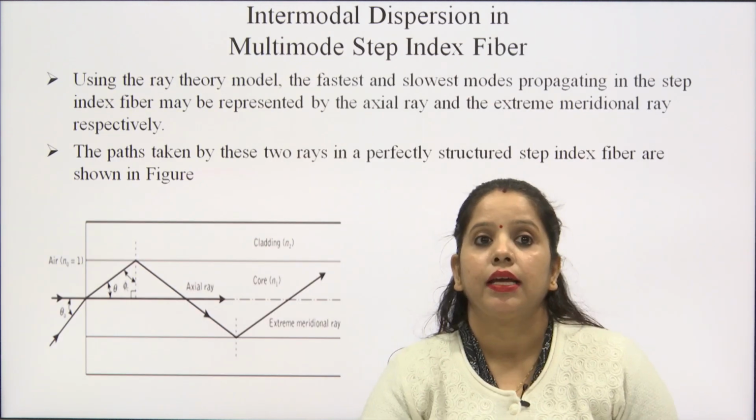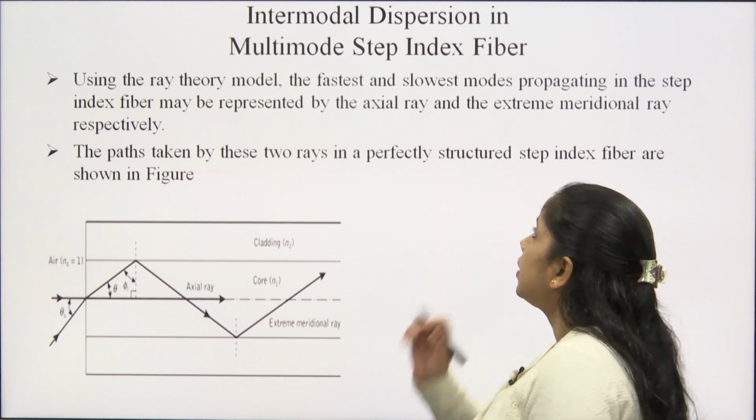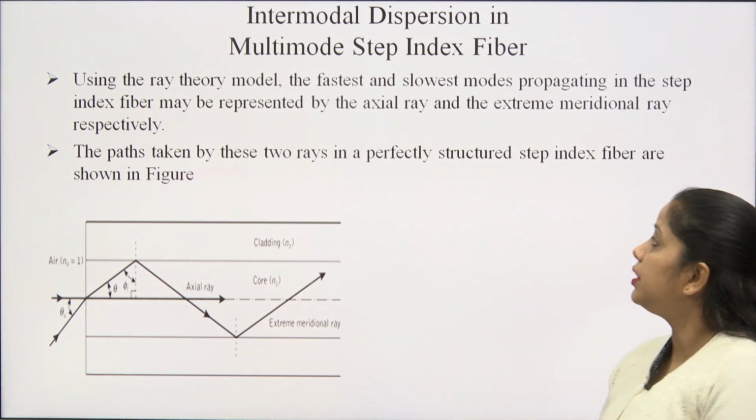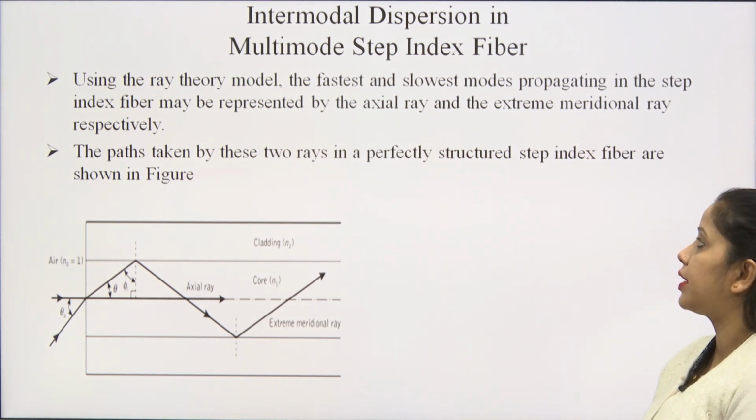First we are going to start with the intermodal dispersion in multimode step index fiber.